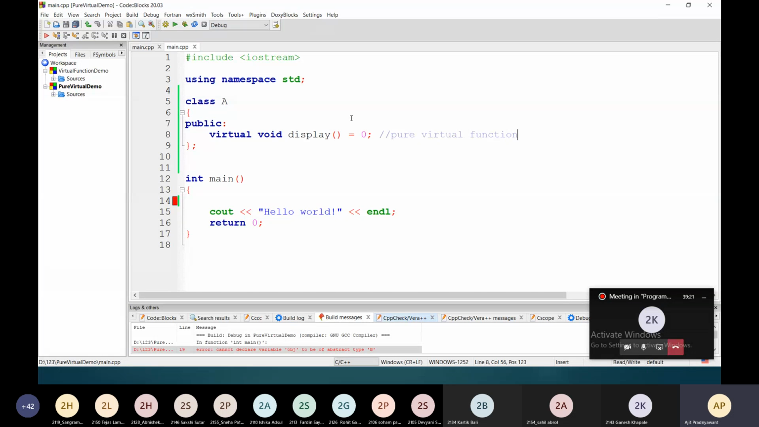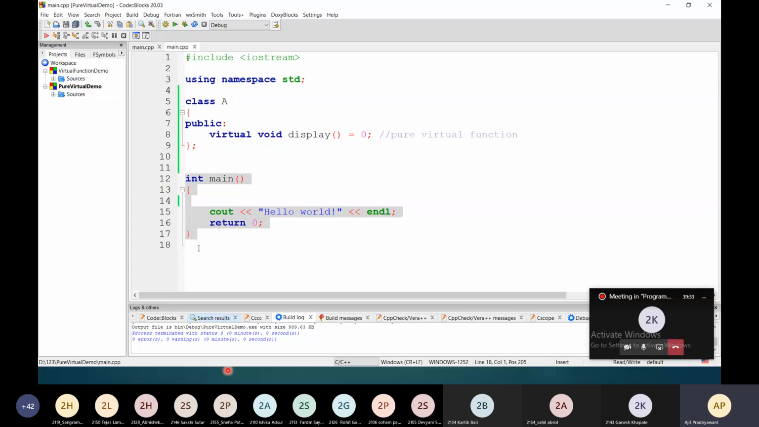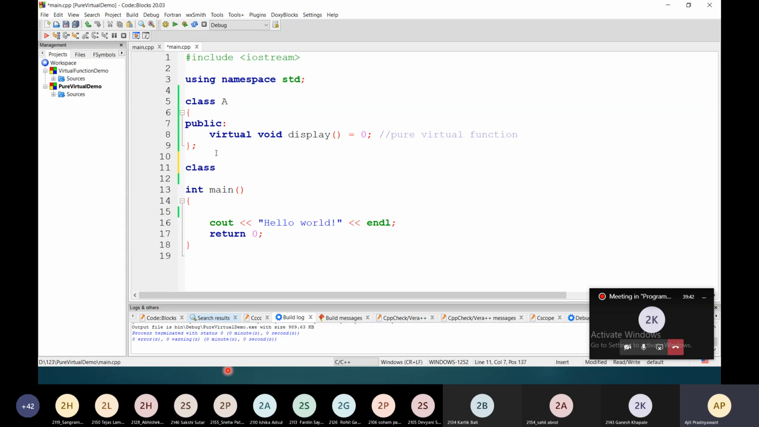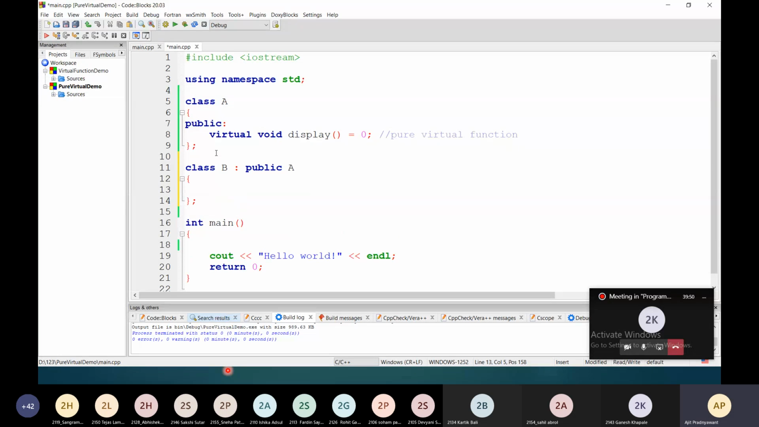Now save the program and I am going to compile it. There will not be any error messages or warnings. We have just one class over here, and in main, by default, the hello world code is present. Now I am going to create the class B, public A, and now I am going to compile the code.